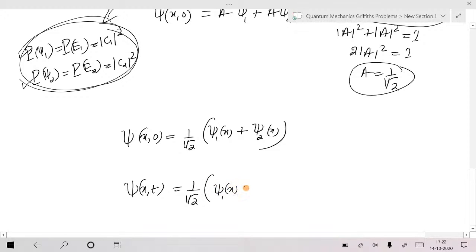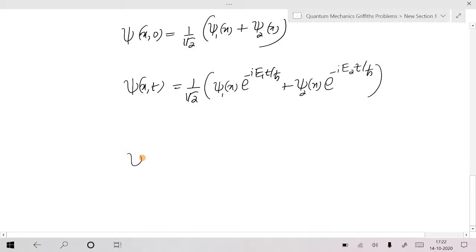Psi 1 of x into e power minus i E1 t by h bar plus psi 2 of x into e power minus i E2 t by h bar. I hope you are able to take this one. Okay, any initial state can be written like this in the most general way: Cn into psi n, a linear combination of stationary states.